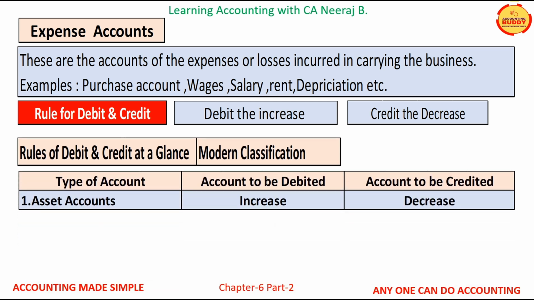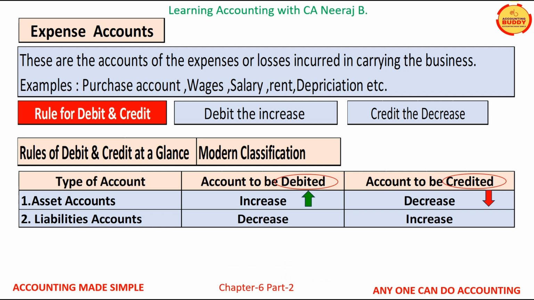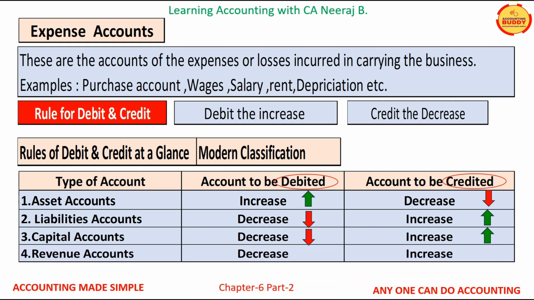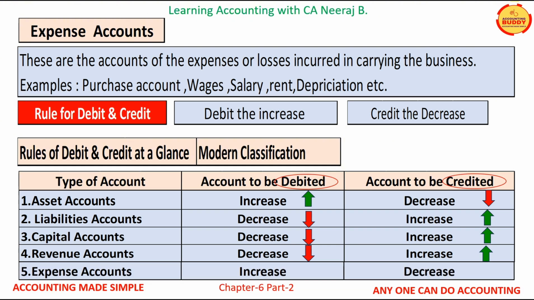Let us summarize the rules of debit and credit under modern classification of accounts. For asset accounts, debit when assets increase and credit when assets decrease. For liability accounts, debit when liabilities decrease and credit when liabilities increase. For capital accounts, debit when capital decreases and credit when capital increases. For revenue accounts, debit when revenue decreases and credit when revenue increases. For expense accounts, debit when expenses increase and credit when expenses decrease.